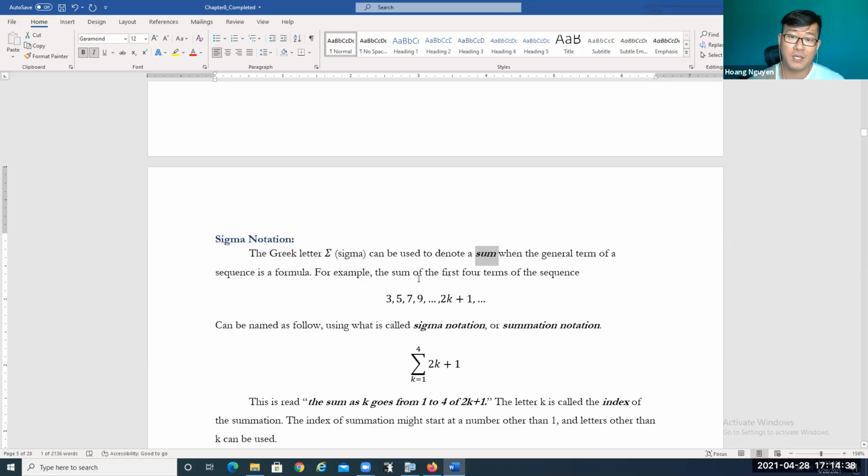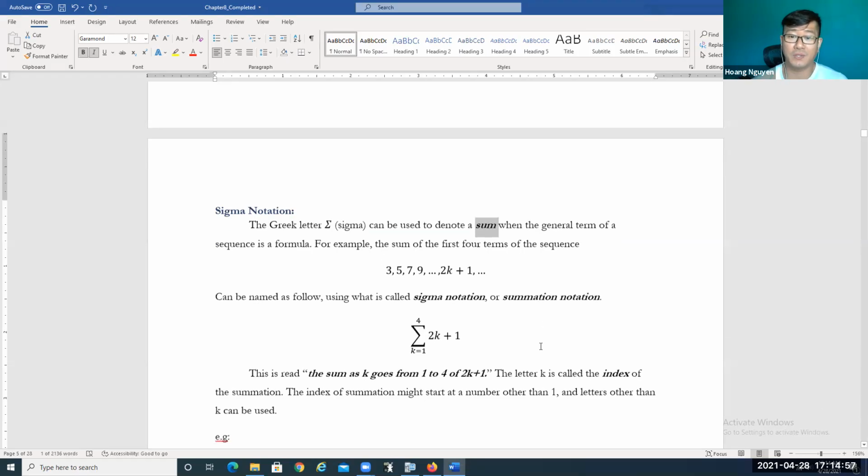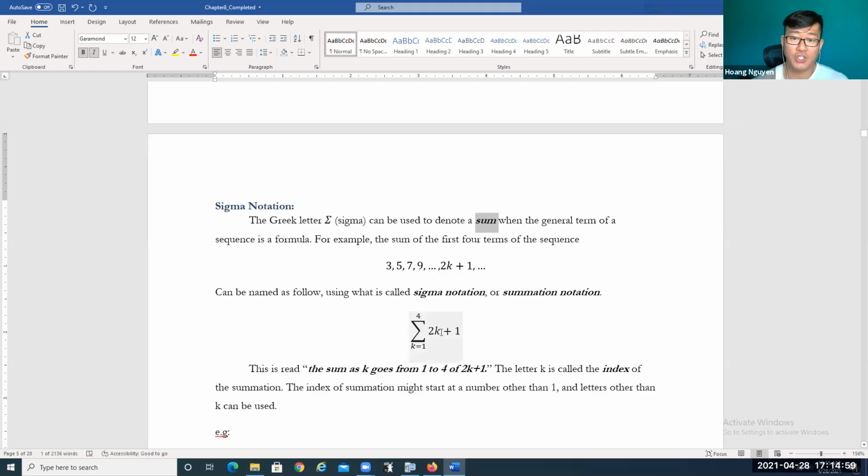For example, take the sum of the first 4 terms of a sequence that looks like 3, 5, 7, 9. It's the sum of the odd numbers, not including 1. It can be named as follows using sigma notation, or summation notation. It's going to be the sum of 2k plus 1, for k equal to 1 up to 4. So this is the sum of the first 4 terms.